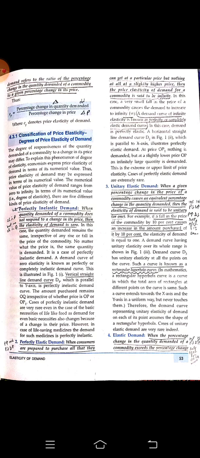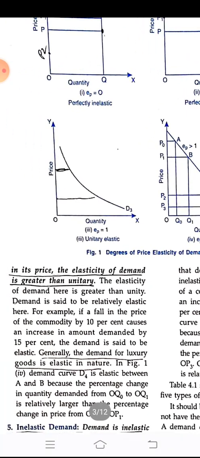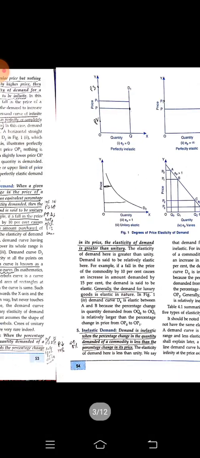So in short we can say that unitary elastic demand means if the price decreases by 10%, the demand for that commodity will increase by 10%, and if the price increases by 10%, then the demand for that commodity will decrease by 10%. And we can see what kind of diagram we are going to get.